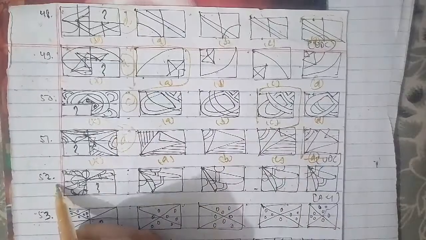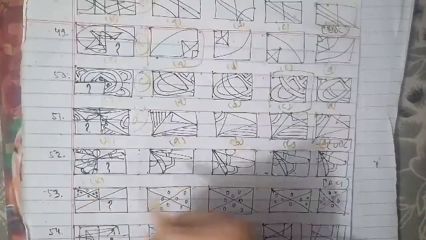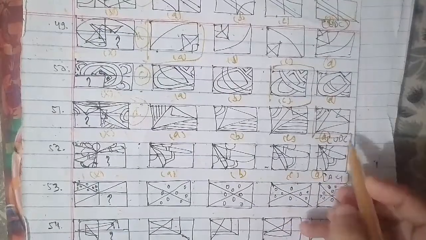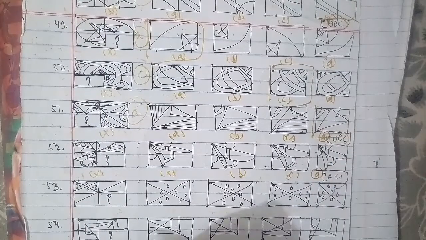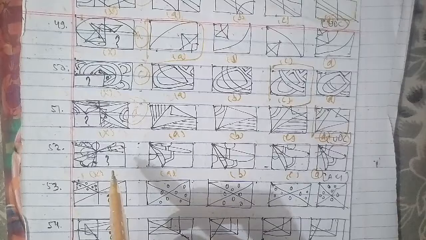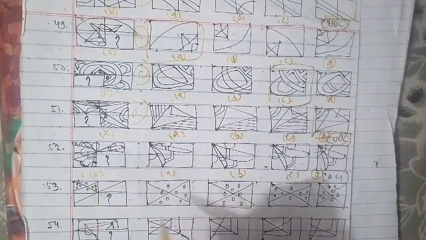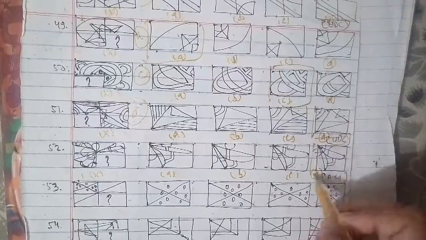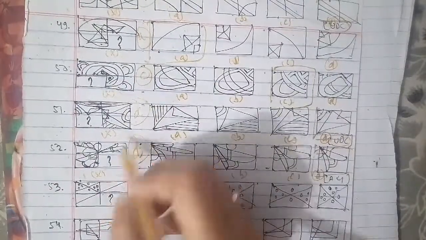Let's go ahead with 52nd question of the session. This has been the cross figure A, B, C and D. This has been asked in your UDC examination paper, and that is also an important paper with respect to competition, and it is also an important one here as I told you. On the same cases, the figure which we have as an answer is the figure D, which will be the right answer for this question as well.